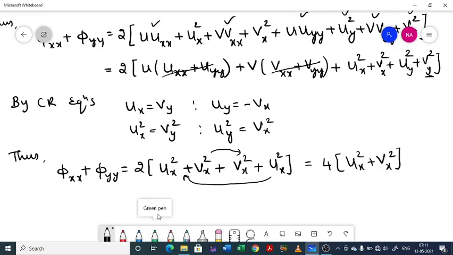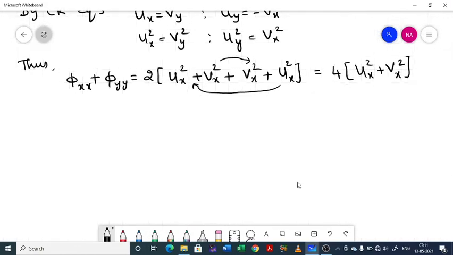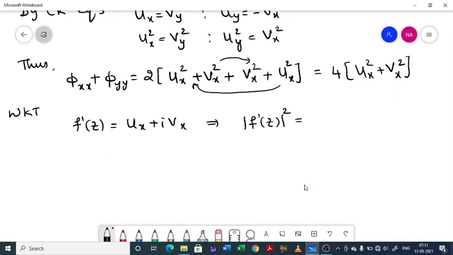Now we know that modulus of f dash of z equal to, first let us write f dash of z, so f dash of z equal to ux plus ivx, right? So from this modulus of f dash of z whole square will be ux square plus vx square. So in place of ux square plus vx square we can write mod f dash of z whole square.